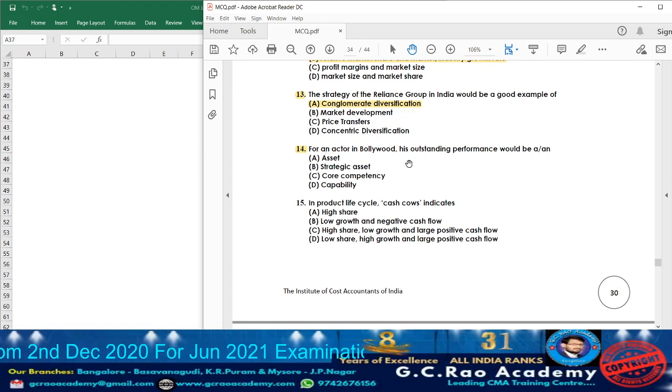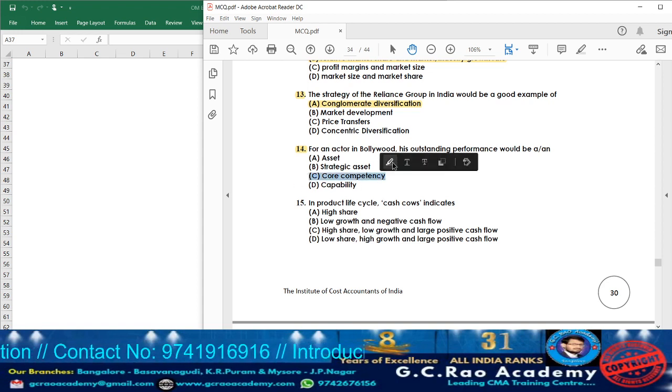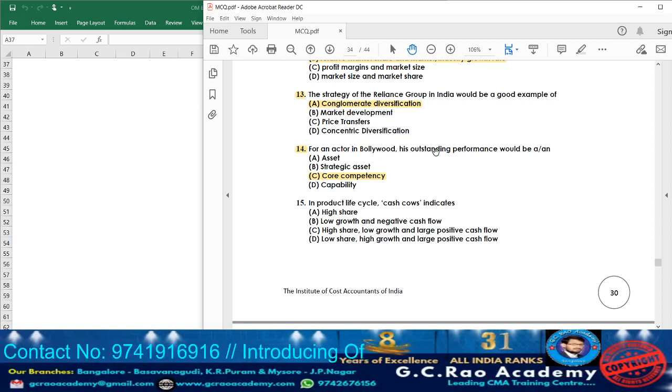For an actor in Bollywood, his outstanding performance could be a strategic asset, or core competency, or capability. Whoever is going to act in Bollywood, whatever outstanding performance they give, that outstanding performance will be of what? Core competency. Whatever the competency they are going to face, accordingly, by taking that into consideration, their performance they are going to improve. So the outstanding performance is given for what reason? Because of core competency. Next, moving on to question 15.